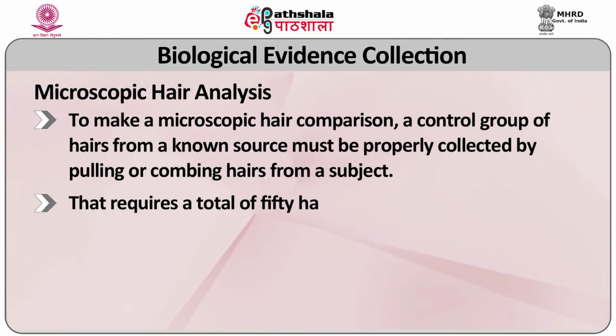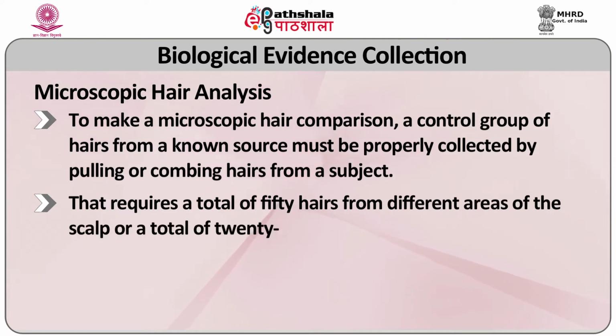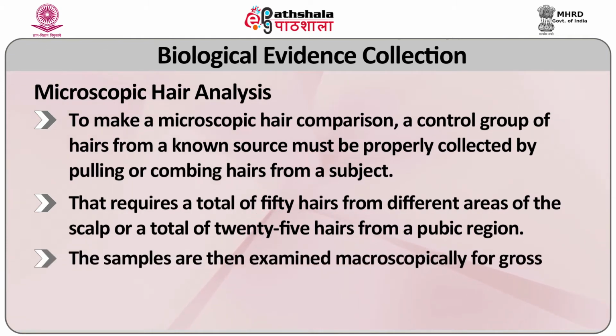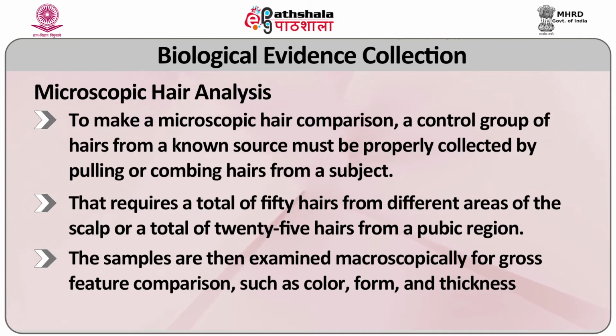That requires a total of 50 hairs from different areas of the scalp or a total of 25 hairs from the pubic region. The samples are then examined macroscopically for gross feature comparison such as color, form and thickness.